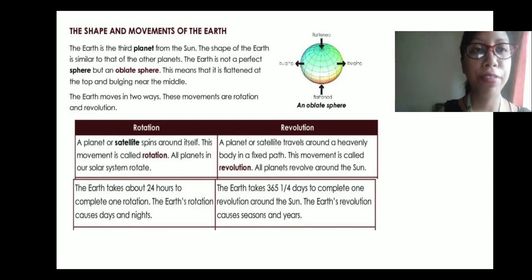After completing 1 year, the next year begins, right? And in 1 year, what are the changes that we feel? We feel that seasons are changing from spring to summer, monsoon, then autumn, winter, right? Therefore, seasons and years are the things revolution causes.